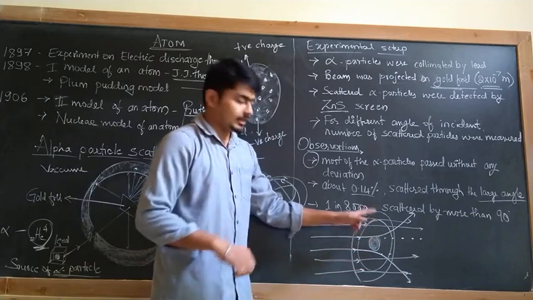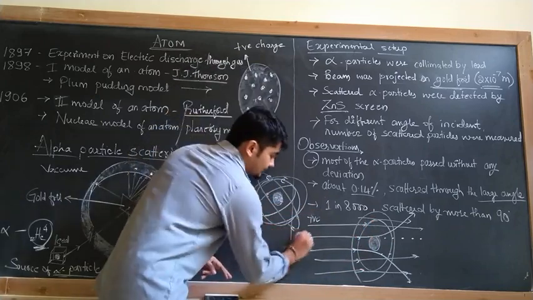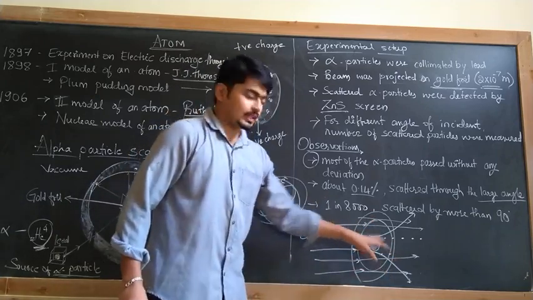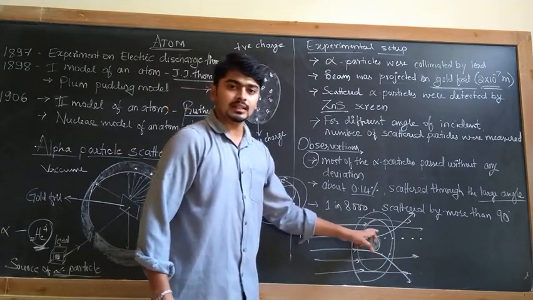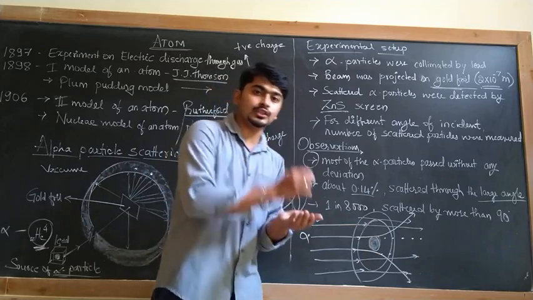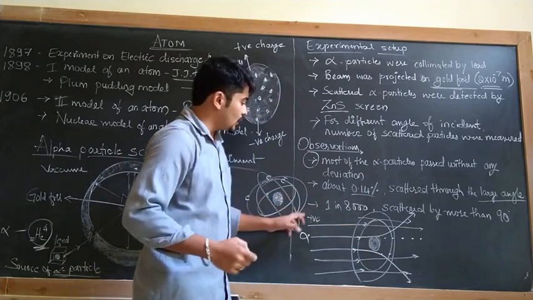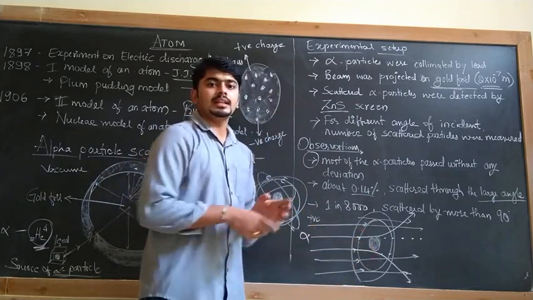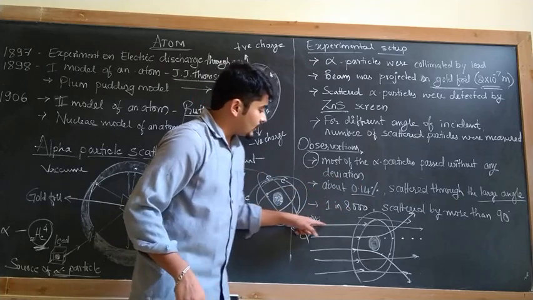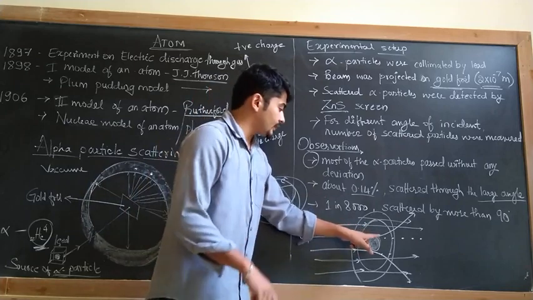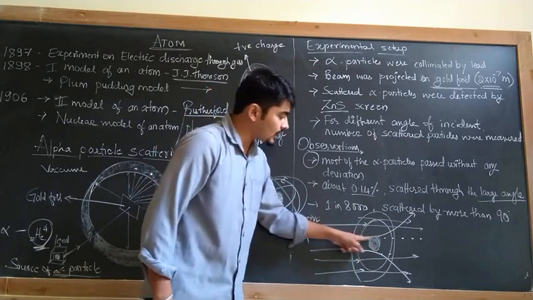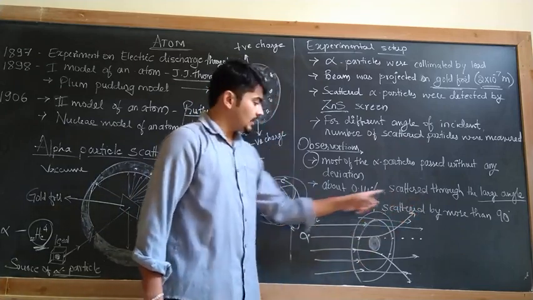Why does it happen? Because the alpha particles which were projected are positive in nature, and the nucleus is nothing but a concentration of positively charged particles. So positive and positive, what happens? They repel. So when the alpha particle reaches nearer to the nucleus, it got deviated.